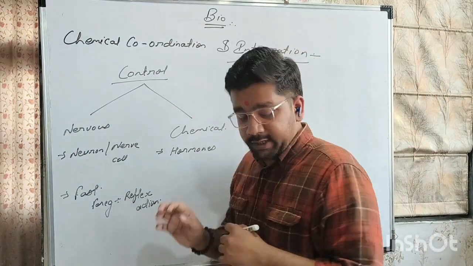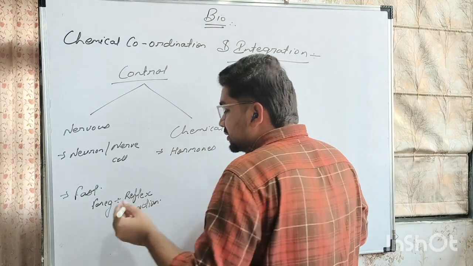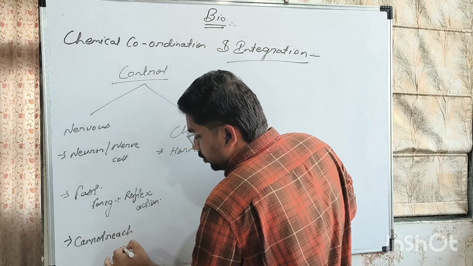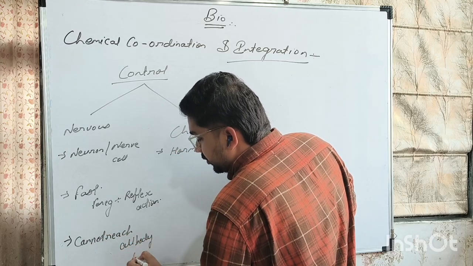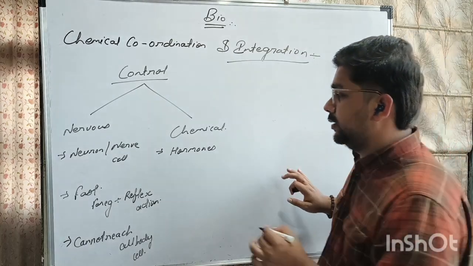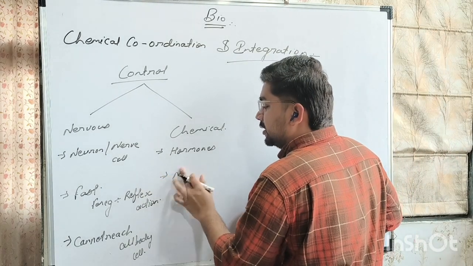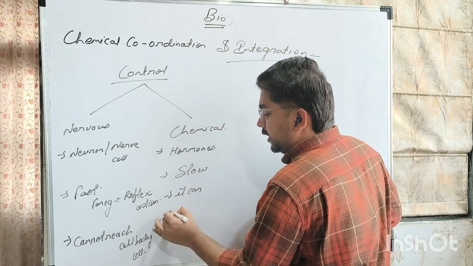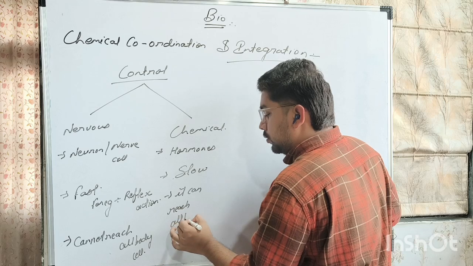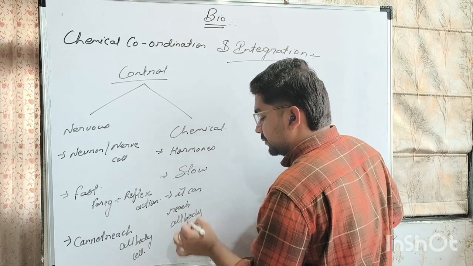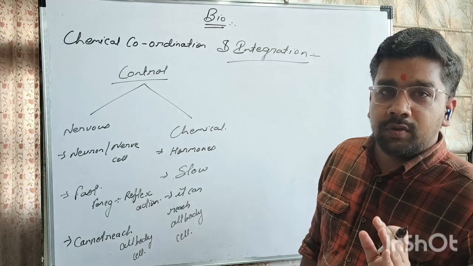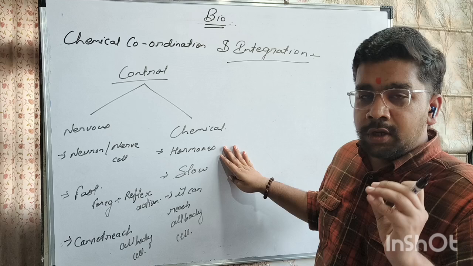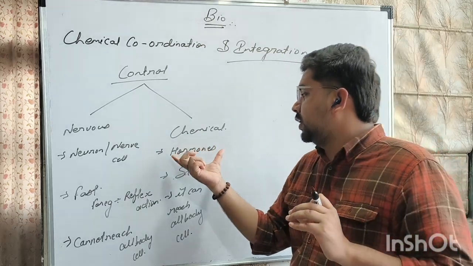Now there is one more thing about these processes, that the nervous system cannot reach all body cells. But on the other hand, the chemical system is a slow process, but it can reach all body cells. So do you get my point? There are two types of controlling system in human body. The one is nervous system and the second one is chemical coordination and integration. In today's topic, we are going to talk about the hormones.